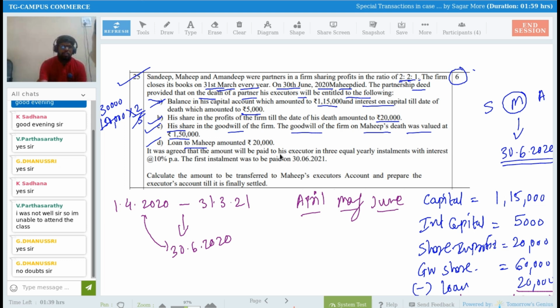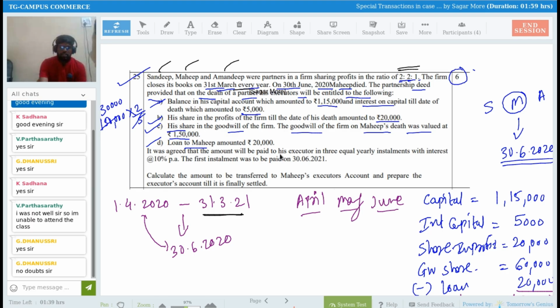Sandeep, Mahip and Amandeep were three partners, right? They were sharing the profits and loss in the ratio of 2:1. And they close the books of accounts every year on 31st of March. It is given: 31st of March, every year they close books of accounts.